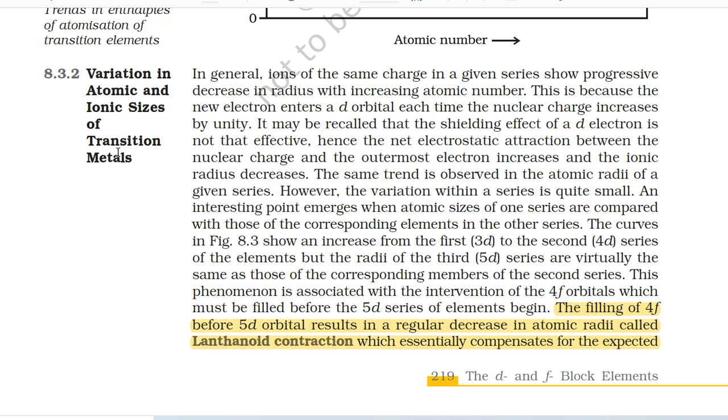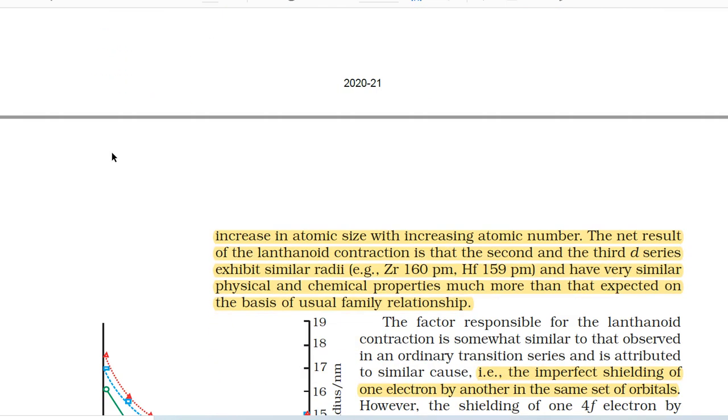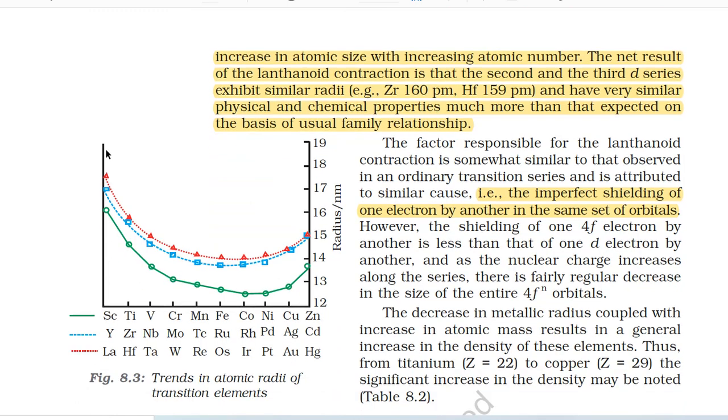The filling of 4f before 5d orbital results in a regular decrease in atomic radii called lanthanoid contraction, which essentially compensates for the expected increase in atomic size with increasing atomic number. The net result of the lanthanoid contraction is that the second and the third d series exhibit similar radii in bracket. For example, zirconium 160 picometer, hafnium 159 picometer, and have very similar physical and chemical properties, much more than that expected on the basis of